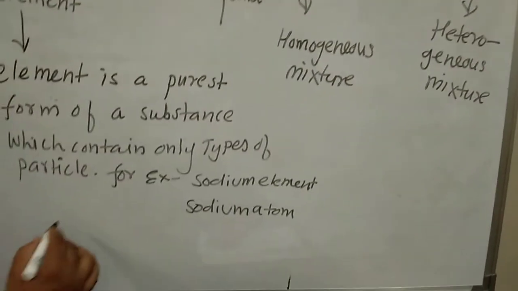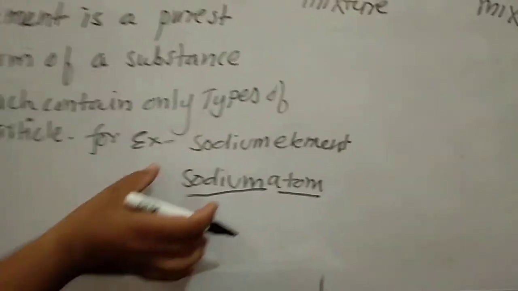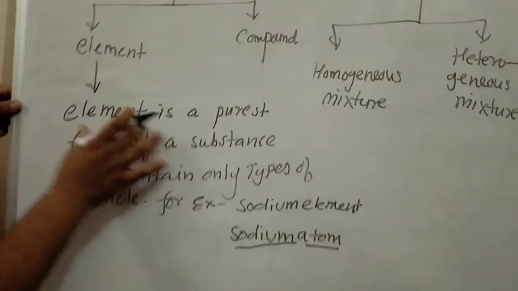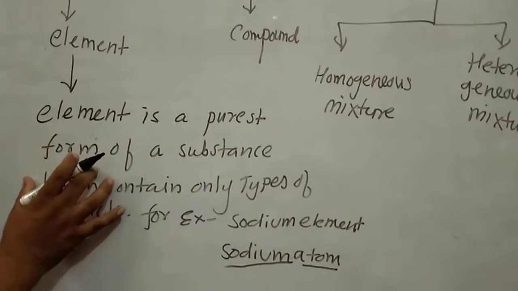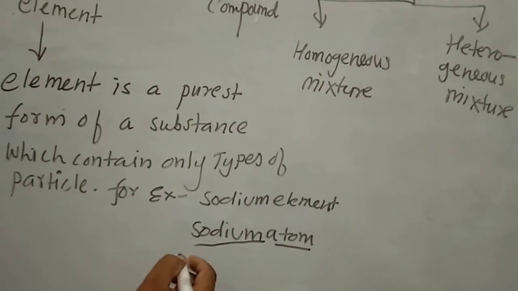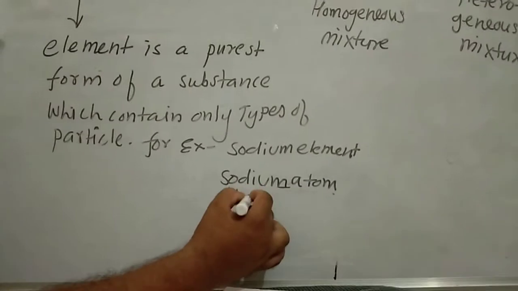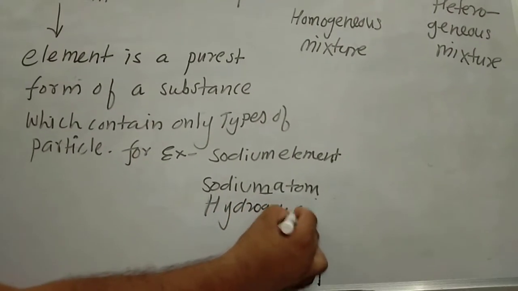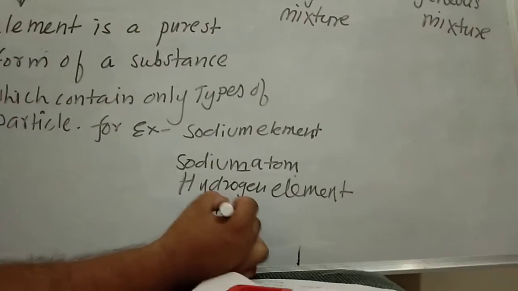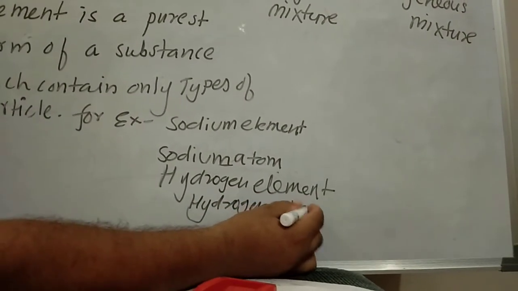So sodium element is made up of particles known as sodium atoms. Similarly, hydrogen element contains only hydrogen atoms.